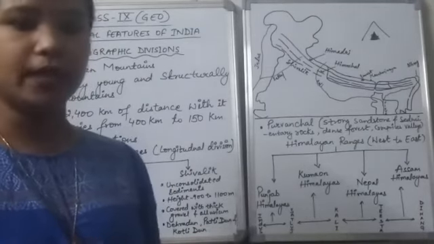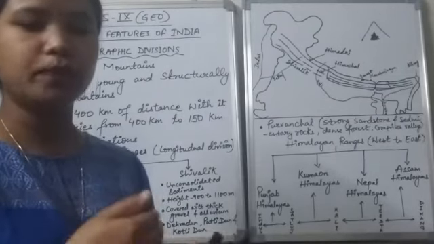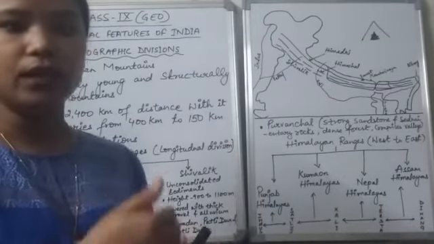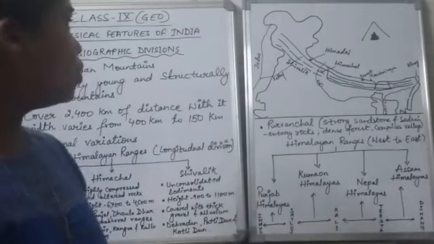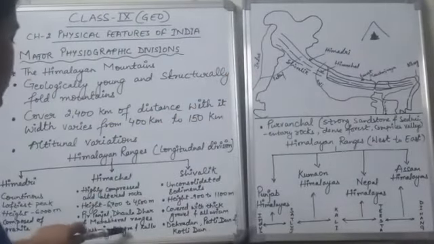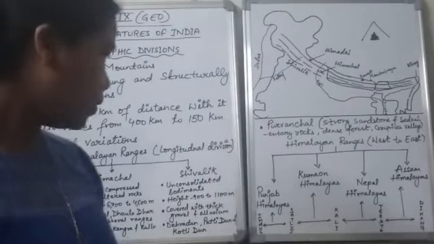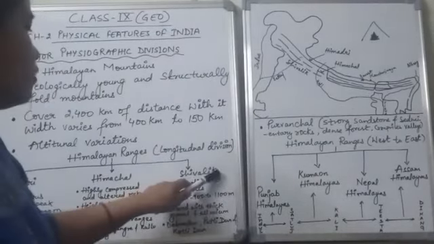Valleys, what does the valley mean? Valleys are the lowland areas which have been created between any two mountains. So in the middle ranges we find the Kashmir valley, and the Kangra and the Kullu valleys in Himachal Pradesh. Now next we'll be talking about the Shivalik ranges.